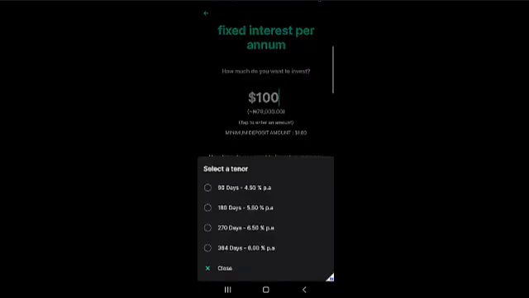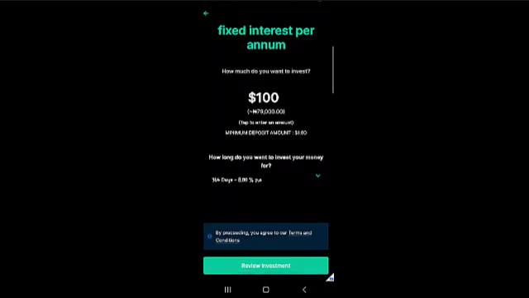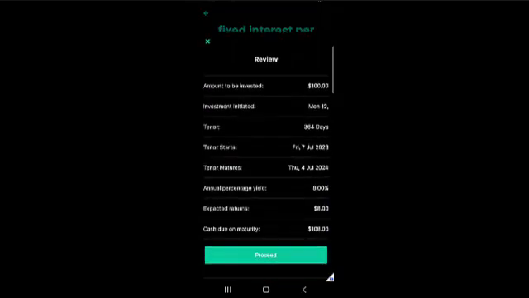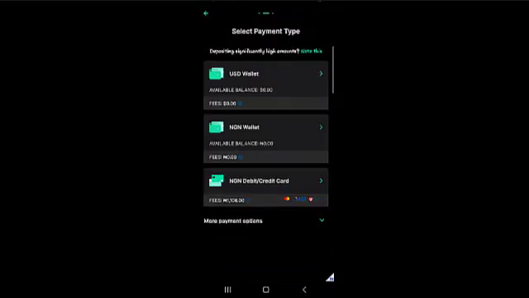So once this is done, you go ahead and choose how long you want to invest this money for. You want to invest it for just 90 days, and this is the interest rate. For 180 days, for 270 days, or for 364 days, that's a full year for you to get the 8% interest. You can decide to choose any one, say 1 year, and then you can review your investment by clicking on review investment. Once you click on review investment, it shows you what needs to be done, and then you go ahead and proceed. Proceeding means you want to deposit money.